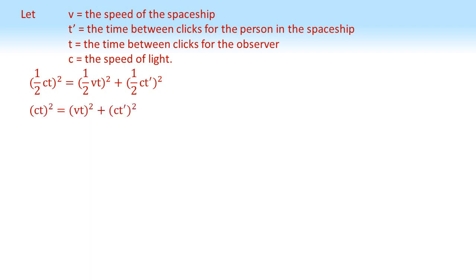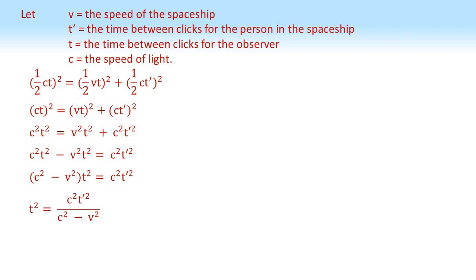Now if we square our brackets, we get this: c squared t squared equals v squared t squared plus c squared t' squared. Now take v squared t squared away from both sides. You can see that both terms on the left have got t squared in them, so we're going to factorise that out and then divide by c squared minus v squared. And then finally, we're going to divide top and bottom of our right-hand fraction by c squared to give us t squared equals t' squared over 1 minus v squared over c squared.